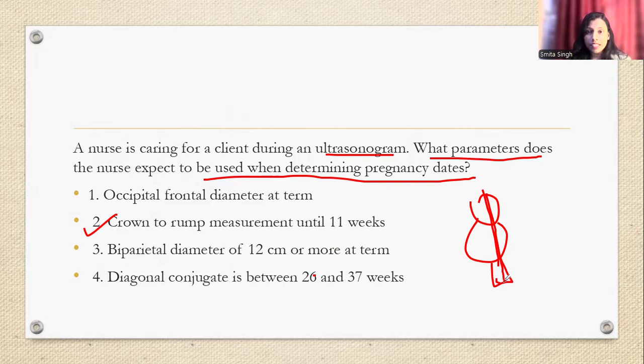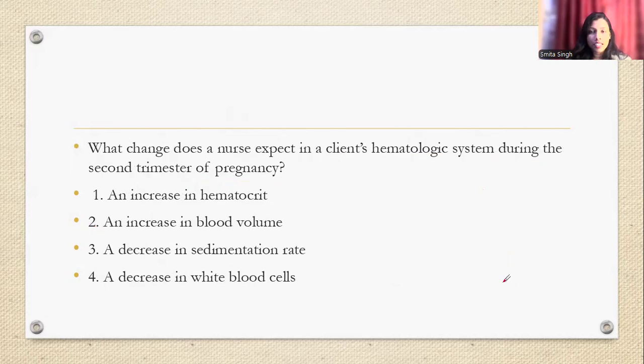अब बात की जाए बाइपैराइटल डायमीटर कहाँ हम पढ़ते हैं और डायगोनल कॉन्जुगेट कहाँ पढ़ते हैं? Biparietal diameter, whenever there is a mechanism of labor, in that usually we check the biparietal diameter. If we talk about the diagonal conjugate, ये जो conjugates होते हैं हम क्यों चेक करते हैं किसी pregnant lady में? To see whether the pelvis is adequate or not. Pelvis adequate है या नहीं, तो हम diagonal conjugate check करेंगे so that we rule out any kind of cephalopelvic disproportion. So the answer for this is crown rump length. Now you understood the two questions. Let's discuss the next question.